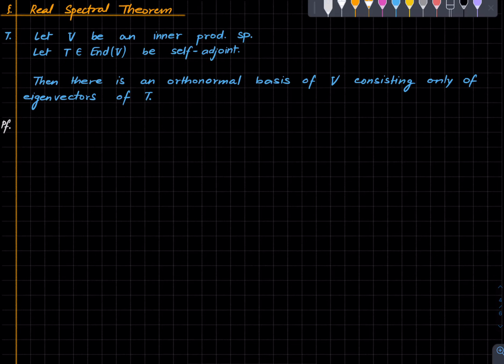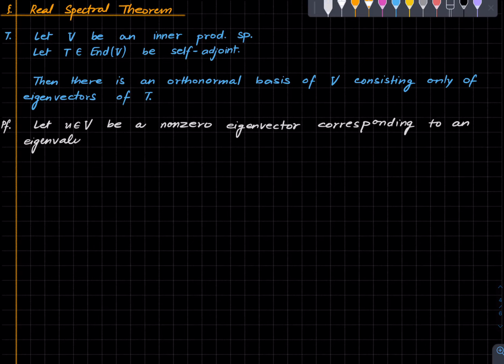Since we know that every self-adjoint operator has an eigenvalue, we may pick u to be a non-zero eigenvector corresponding to some eigenvalue, call it lambda. That means Tu is equal to lambda u, where we need to remember that u is non-zero.